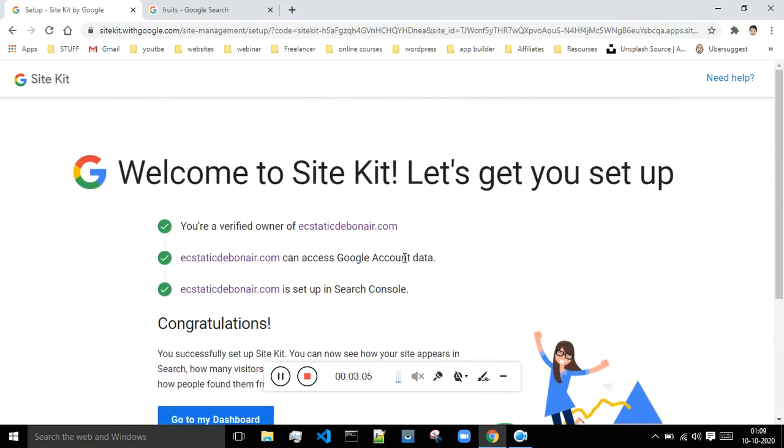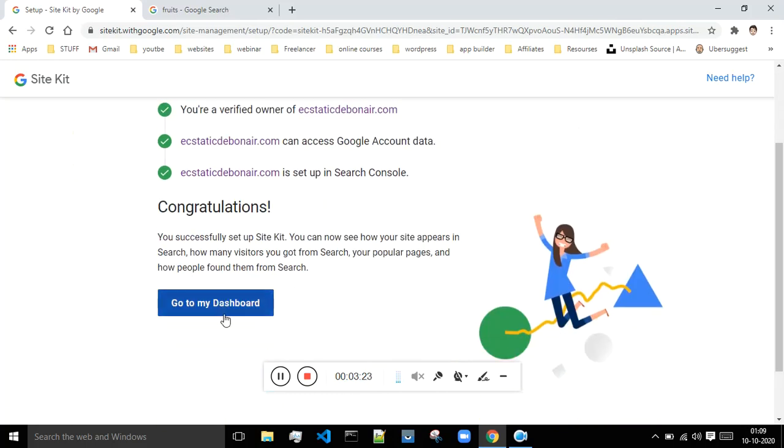So before the introduction of Google Site Kit, the process was very tedious. You had to go and get the sitemap from the Yoast SEO plugin, then submit it to Google Search Console, and that was a tedious process. But because of this plugin, everything has been made simple.